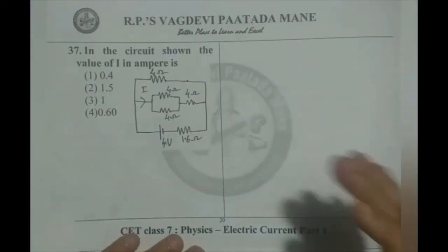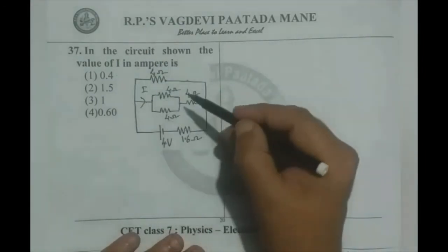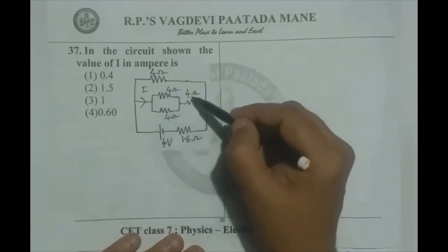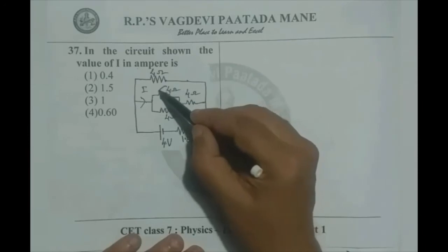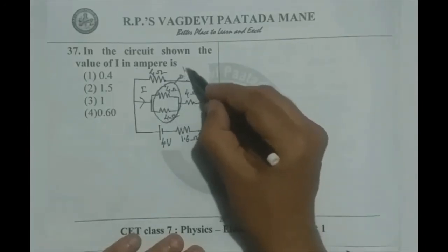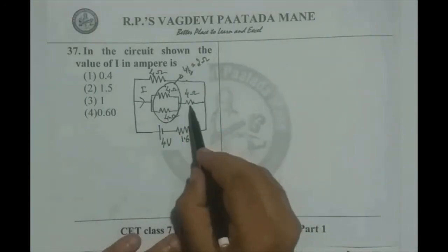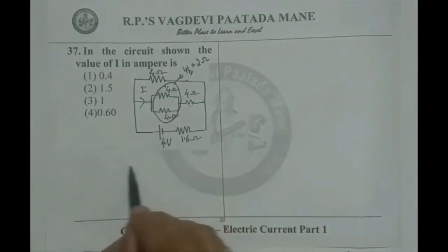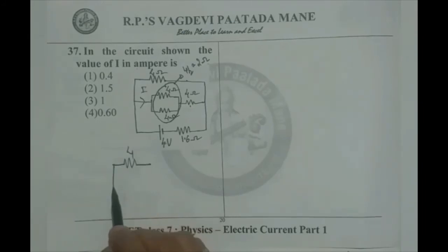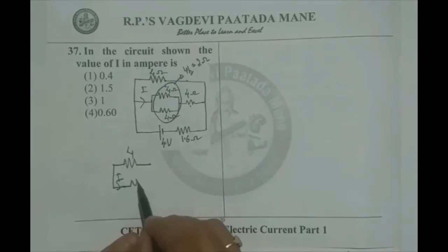Question number 37. In the circuit shown, the value of I in ampere. Observe, in the I branch, 4 and 4 are in parallel and 4 in series. As these two are in parallel, as they are equal, their effective resistance is 4 by 2, which is 2 ohms. And this 2 ohm and 4 ohm are in series. Therefore, I can write the circuit like this. This is 4 and this is I there. 4 plus 2, 6 ohms now.